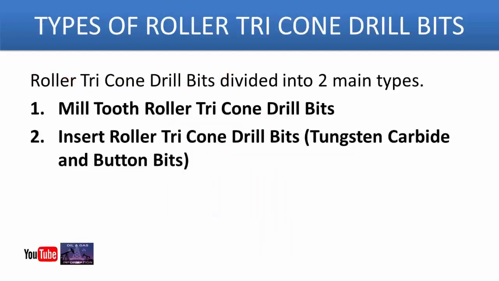Types of roller tricone drill bits. Roller tricone drill bits are divided into two main types. First one are mill-tooth roller tricone drill bits. Second one are insert roller tricone drill bits, tungsten carbide and button bits.